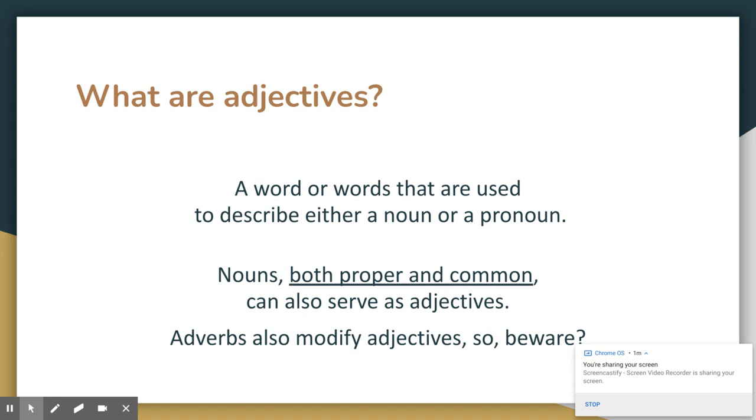But going back to the second part, where nouns, both proper and common, can also serve as adjectives. Compound nouns like bowling alley, that is a noun only. But if I said basketball team, the term basketball, which is a common noun, would actually be an adjective in this instance because it is describing which team, right?